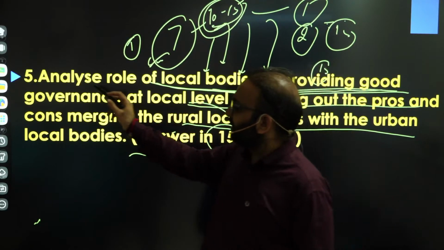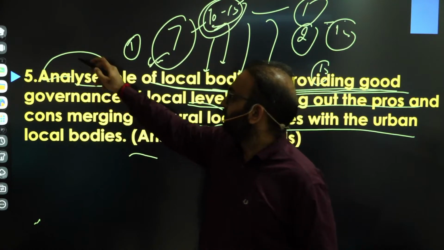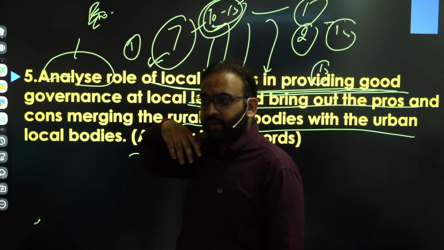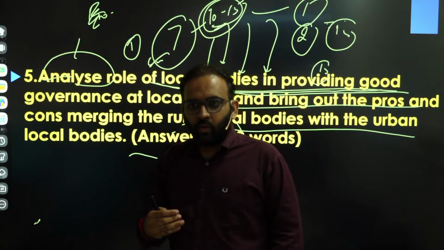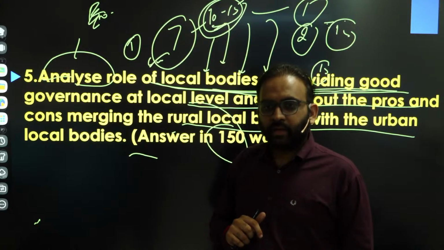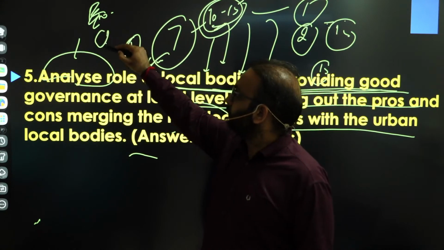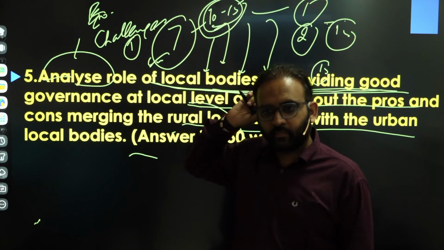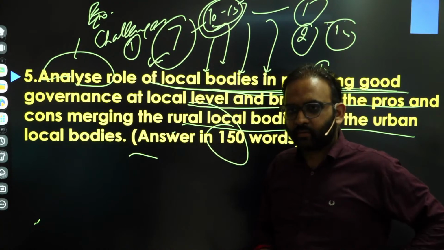Right? Then the tail word is analyze. So first you need to write about the role, then you have to analyze whether they are able to deliver or perform their role effectively. Right? So it means you need to write the challenges also. That's the real life challenge. Right?